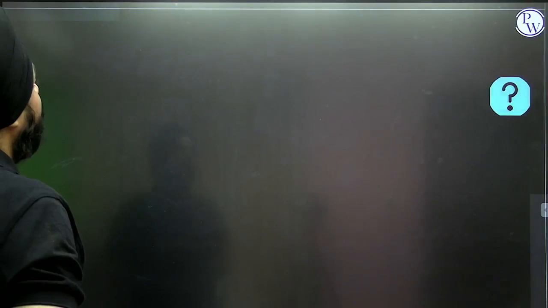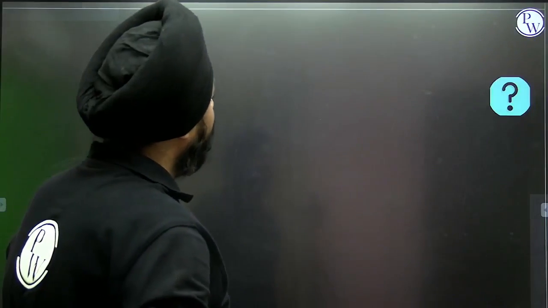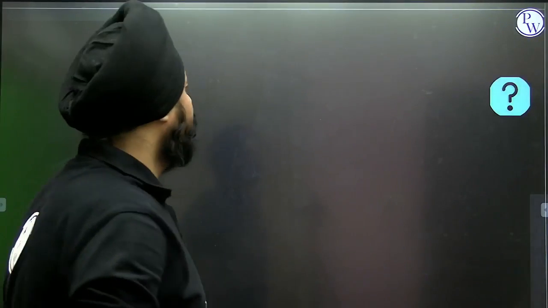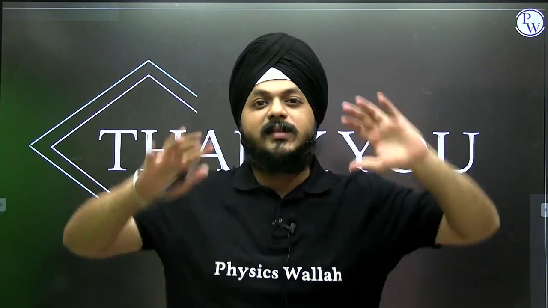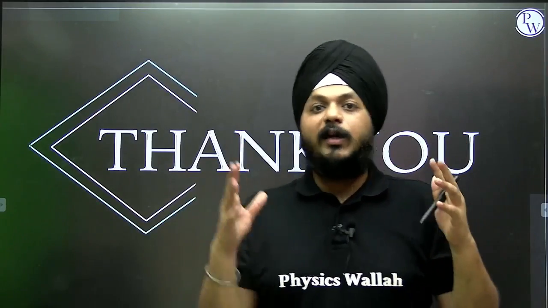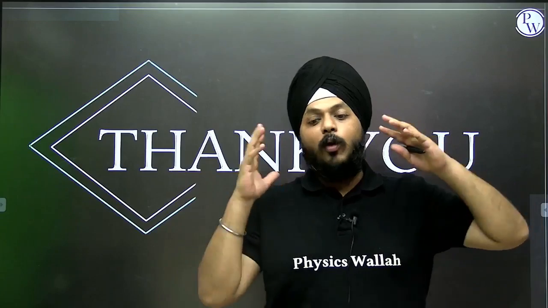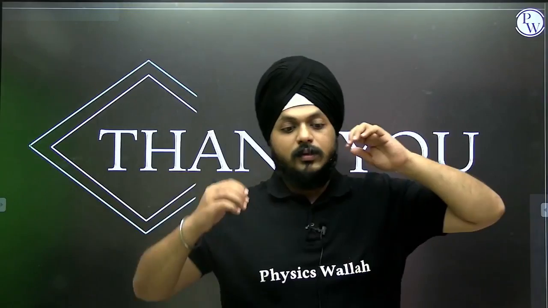And the relevant sums on surface tension, the rise of the liquid, soap bubble theory, and the rise of the liquid with angle of contact in the capillary tube. Reynolds number and types of flow, small things remain, but you are all aware of those. I have taken the past 5 to 7 years of PYQs, seen the most important theories according to weightage, and presented them in front of all. So don't worry, things will come together.